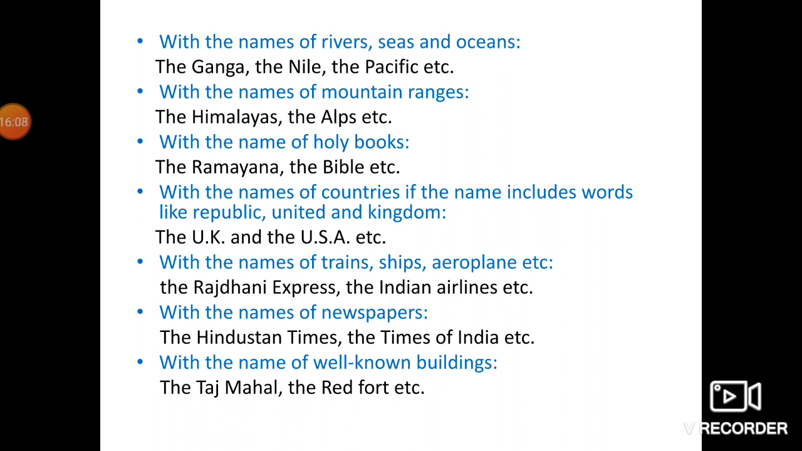With the name of trains, ships, aeroplanes, etc. The Rajdhani Express, this is the name of a train. The Indian Airlines, name of an airline. With the name of newspapers, the Hindustan Times, the Times of India, etc. With the name of well-known buildings, the Taj Mahal, the Red Fort, etc. So these all are the names of rivers, seas, oceans, mountains, holy books, ships, trains, aeroplanes, newspapers, and well-known buildings, not only ordinary buildings, the well-known buildings, we can use the with that.